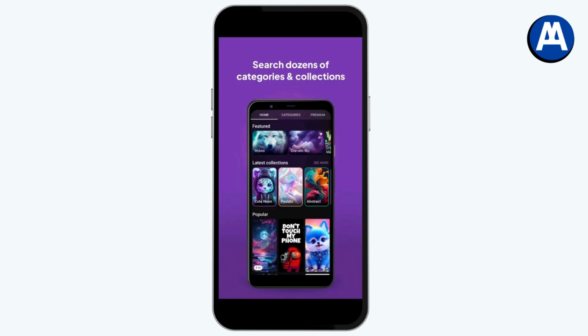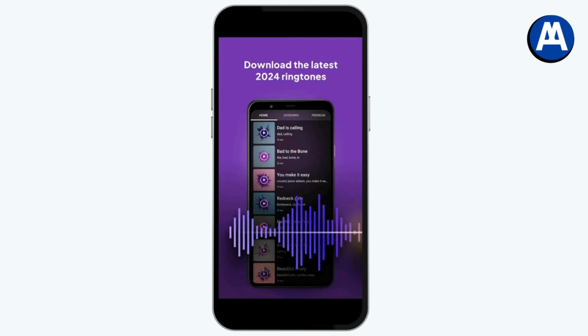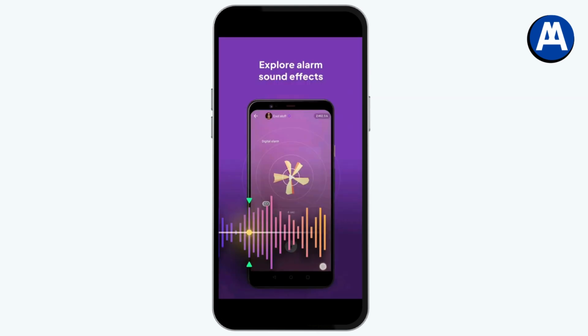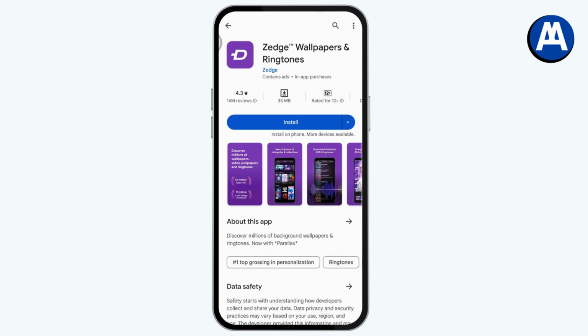So you just need to go for the home page and search for the ringtone, which is iPhone ringtone. And once you've searched for the ringtone, you can set that ringtone as your Android device ringtone. So instead of this, we don't have any other option to set an iPhone ringtone on Android.